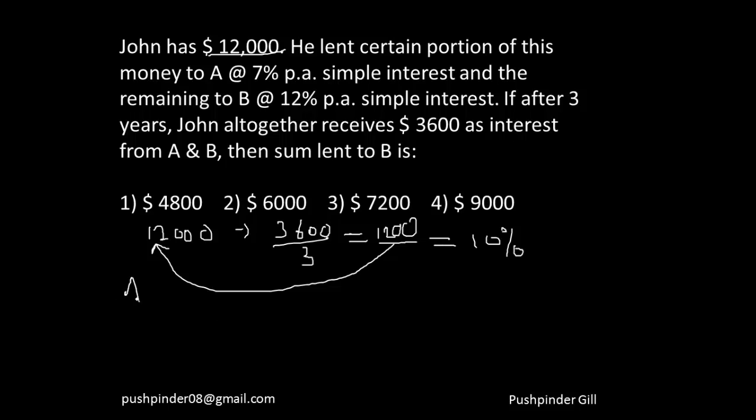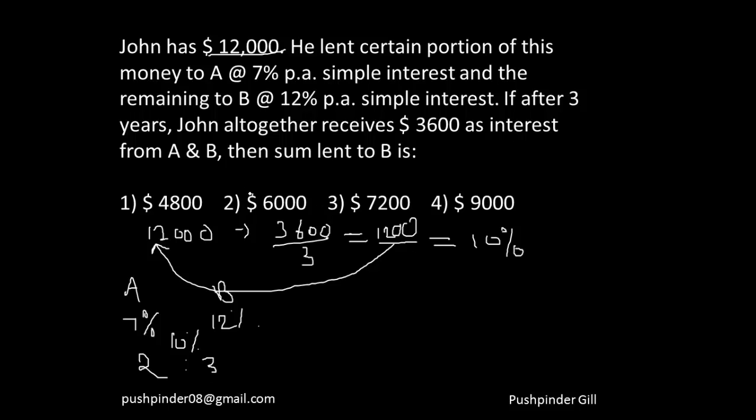So in A, if you just visit that diagram in the previous slide, A was invested at 7%, the money in B was invested at 12%, and overall he got a 10% return. That means it will be in the ratio 12 minus 10 is 2 and 10 minus 7 is 3. So you don't need to worry about the negative values, just take the modulus, always take the positive value. That means the money was divided in A ratio B in 2 ratio 3.